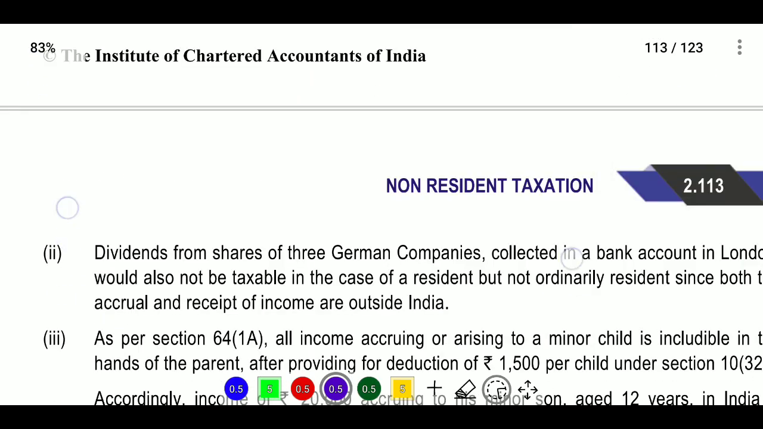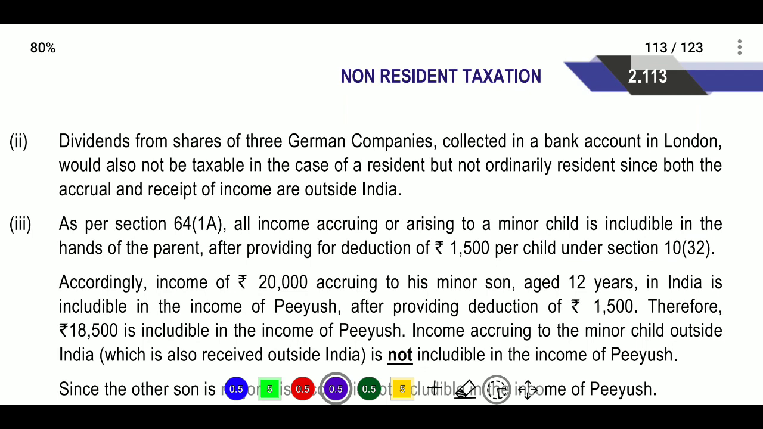Next, another case is dividend from shares of 3 German companies collected in a bank account in London, which would also not be taxable in case of a resident but not ordinarily resident, since the income both accrues and is received outside India, so it is also not taxable.